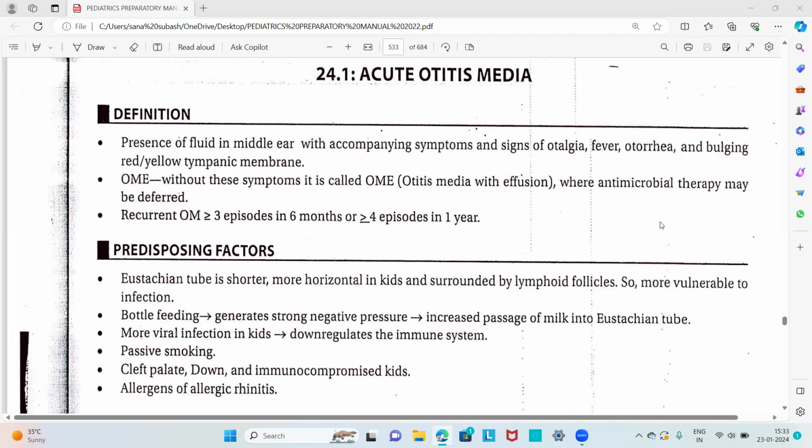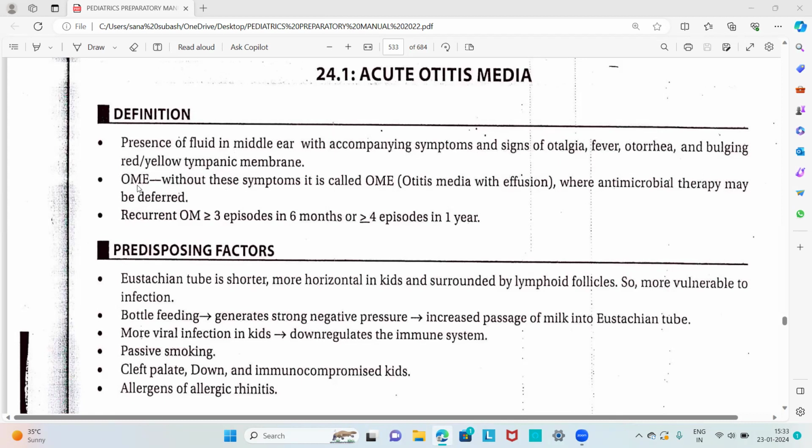if there is any presence of fluid in the middle ear with accompanying symptoms and signs of otalgia, fever, otorrhea, and bulging red or yellow tympanic membrane. As the name indicates, in acute otitis media, the media, which means the middle ear, is affected, there will be inflammation and fluid collection with acute onset. That is the definition of acute otitis media.